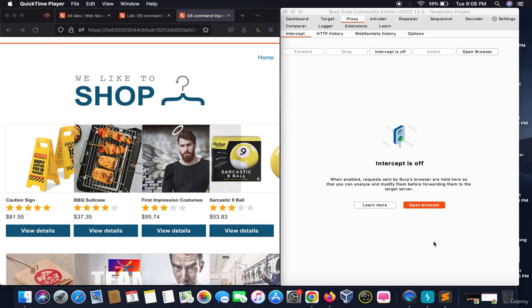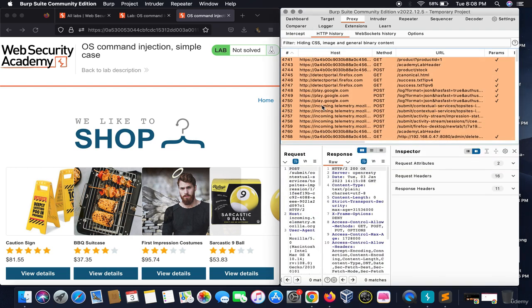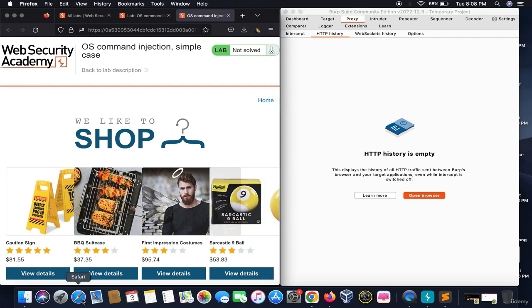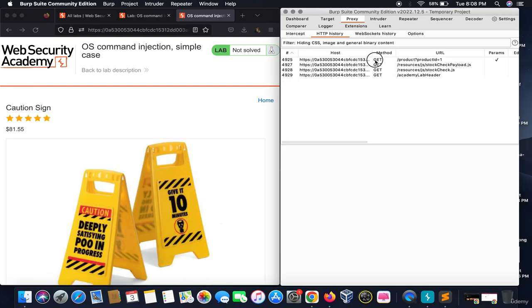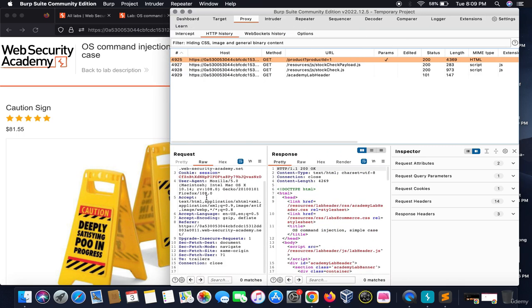Welcome everyone. This is a lab of OS command injection, so we will start penetrating it. As always, we will clear the history and click on the view details section, and till now we only got one response which is of no use to us.